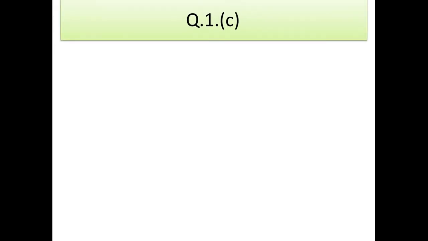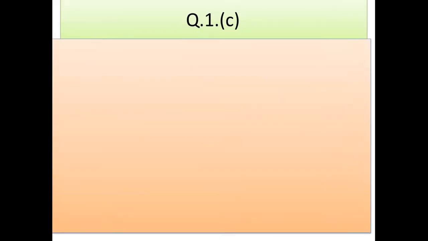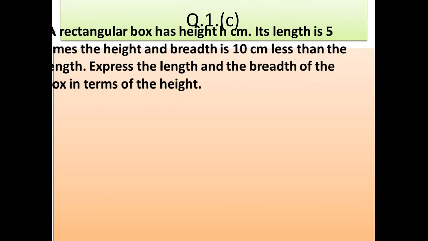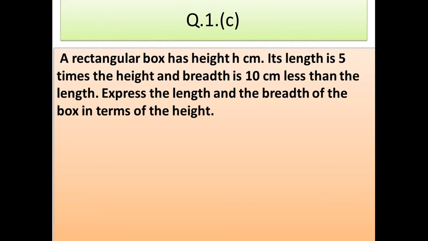Question number 1C. A rectangular box has a height of 8 centimeter. Its length is 5 times the height and breadth is 10 centimeter less than the length. Express the length and the breadth of the box in terms of its height.